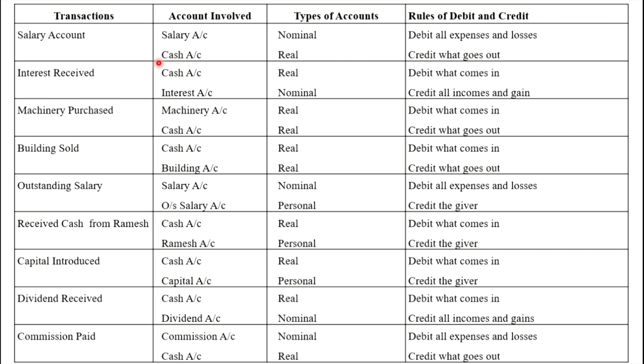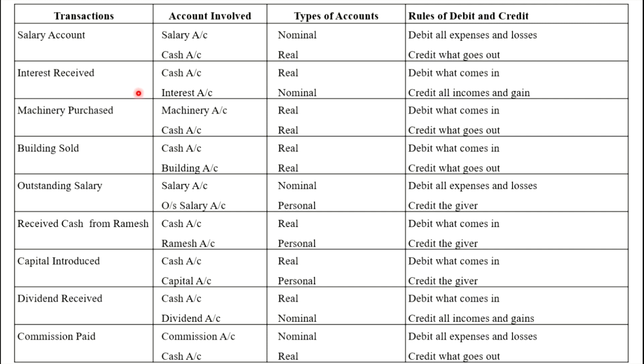Then cash account is a type of asset or real account. And what is the rule of real account? Credit what goes out. For paying the salary, cash is going out of the business. That's why cash account is credited. Okay, clear? First example. Second is interest received.